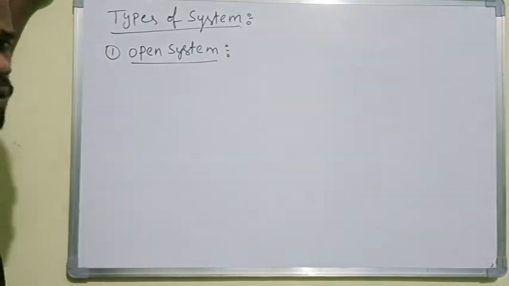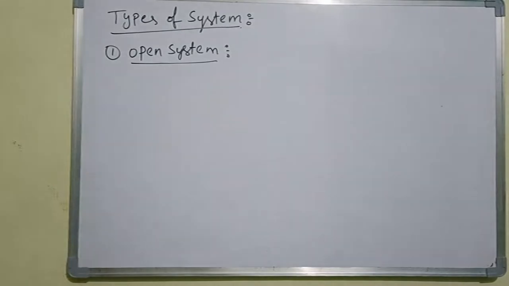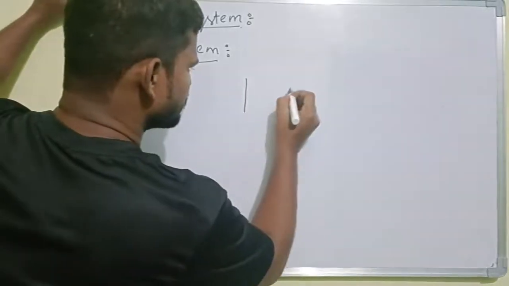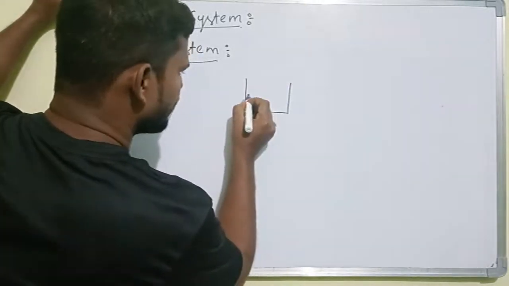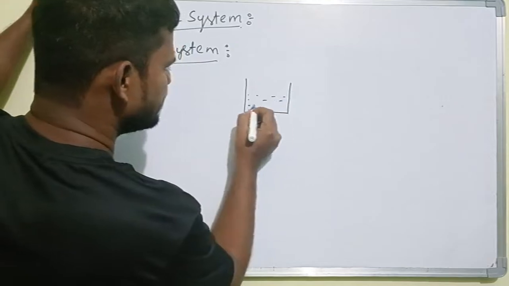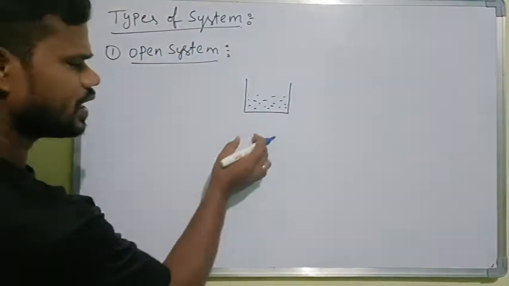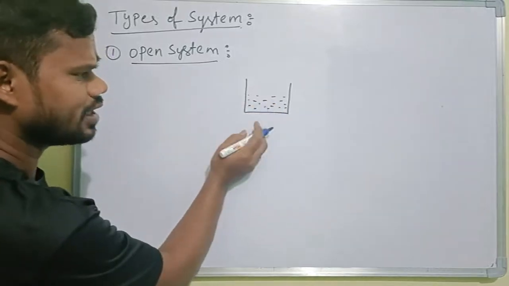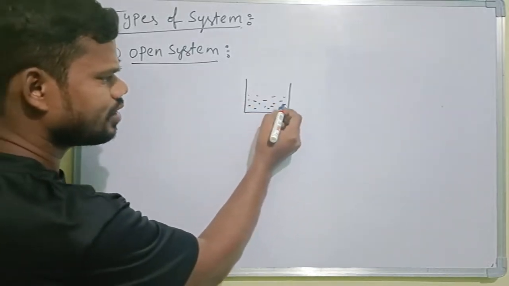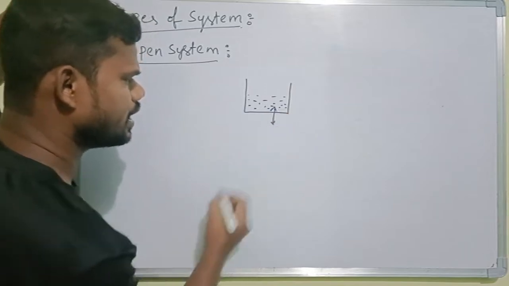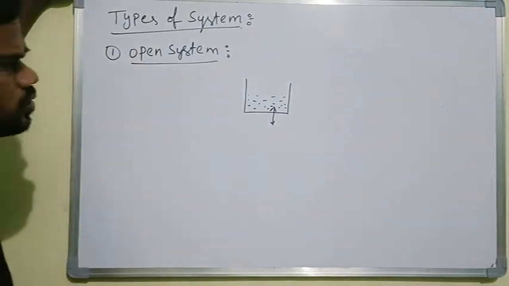So what is an open system? What do we have to call an open system? Here we have one thermodynamic process. The thermodynamic process can be happening here. We are giving heat here. The heat energy can be exchanged from the system to the surroundings.